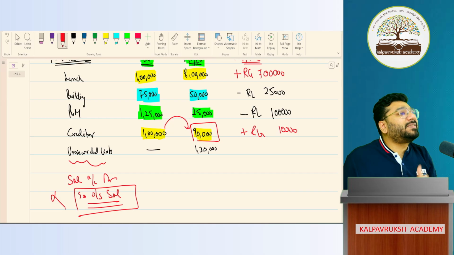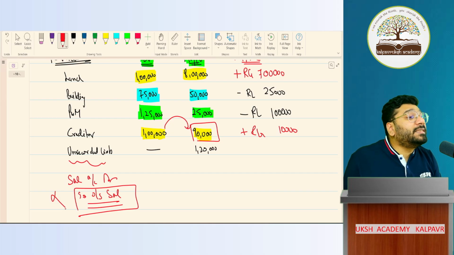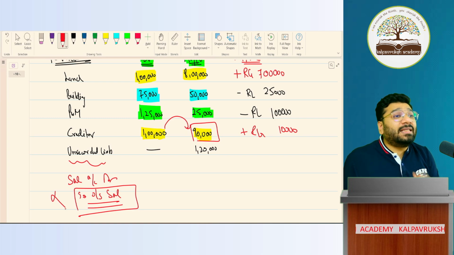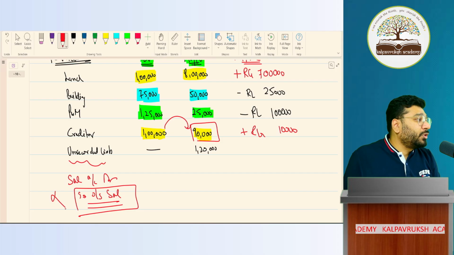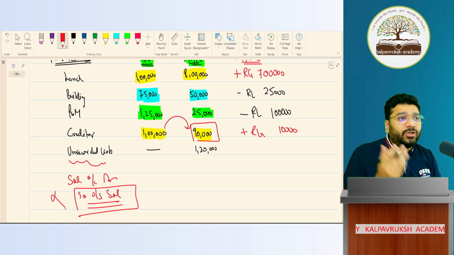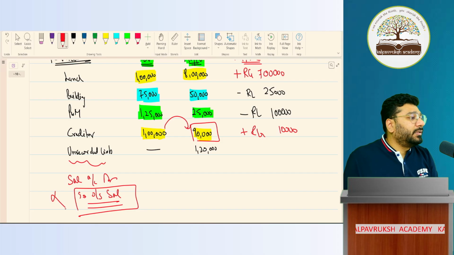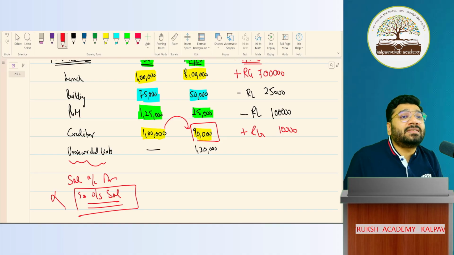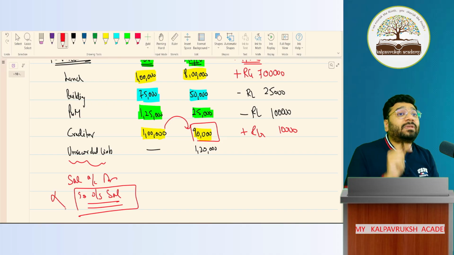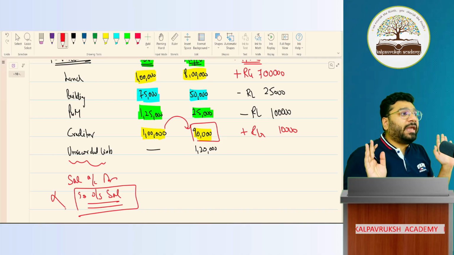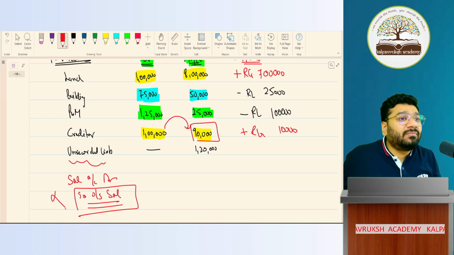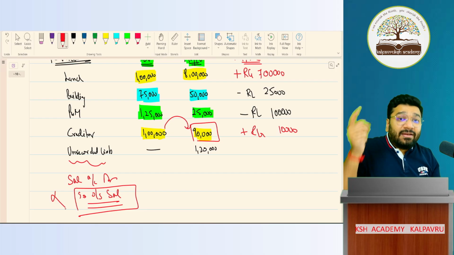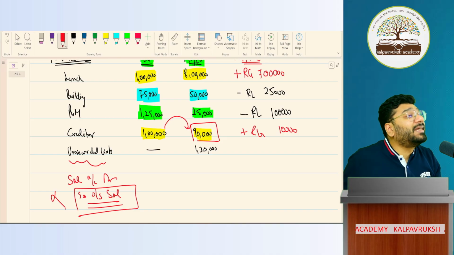How did you get to know that it is a mistake? Because you carried out an audit. That is called due diligence. What is it called? Due diligence. In the startup world, this is very common. So tomorrow after you get your graduation degree, if you go for any startup, you'll come across this term called due diligence. What is due diligence? It is the audit requirement by the investor. Investor will say that I want your accounts to be thoroughly checked. If everything is okay, then I'll give you my investment. Then only I'll invest in your company. So the investor will carry out one audit procedure called due diligence.